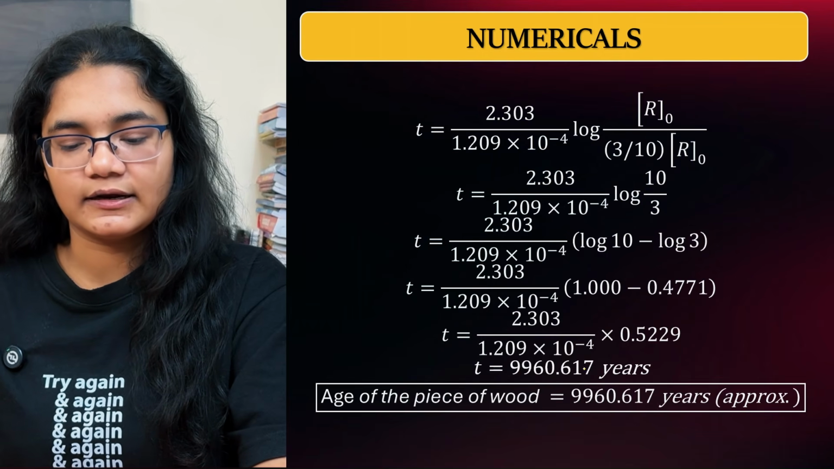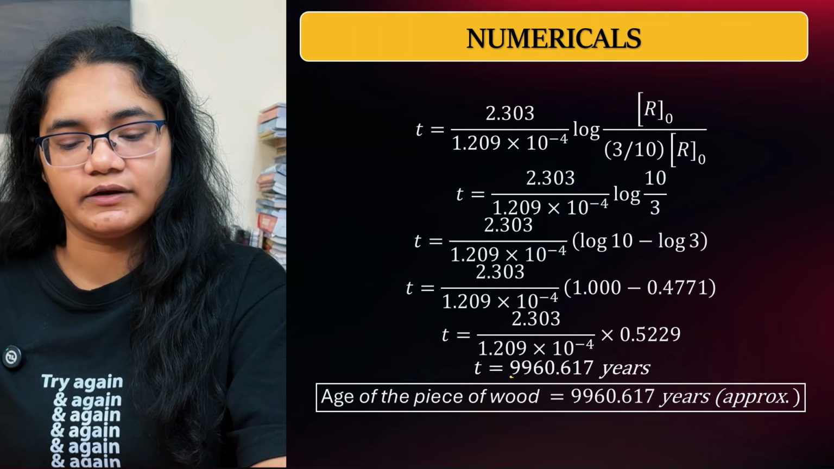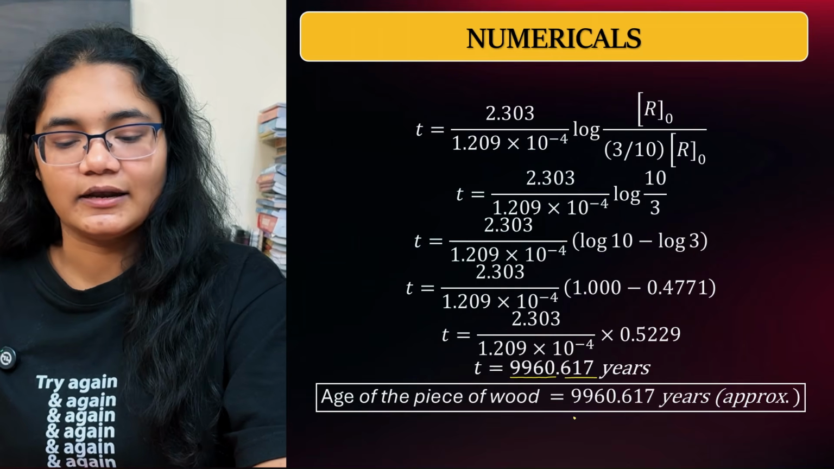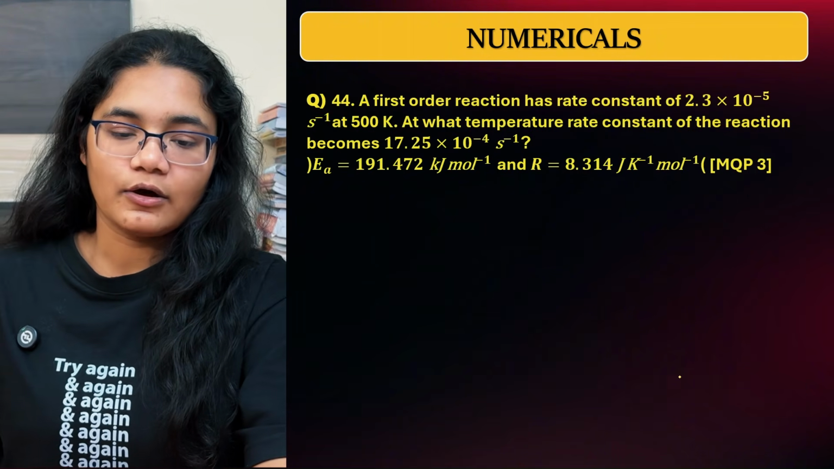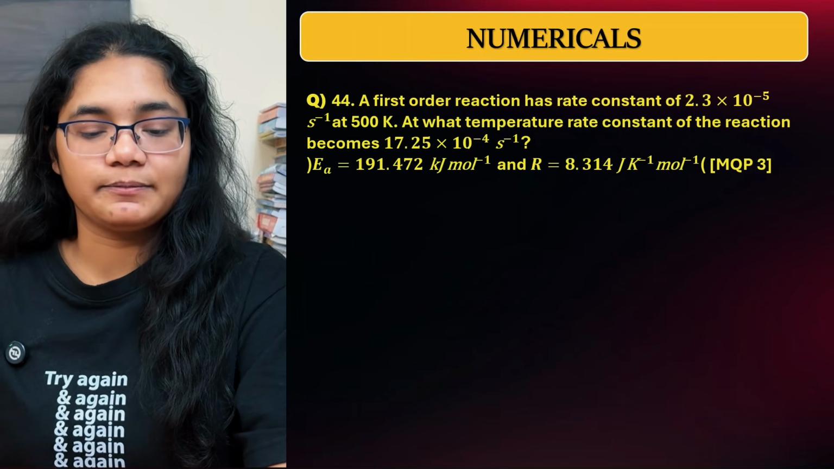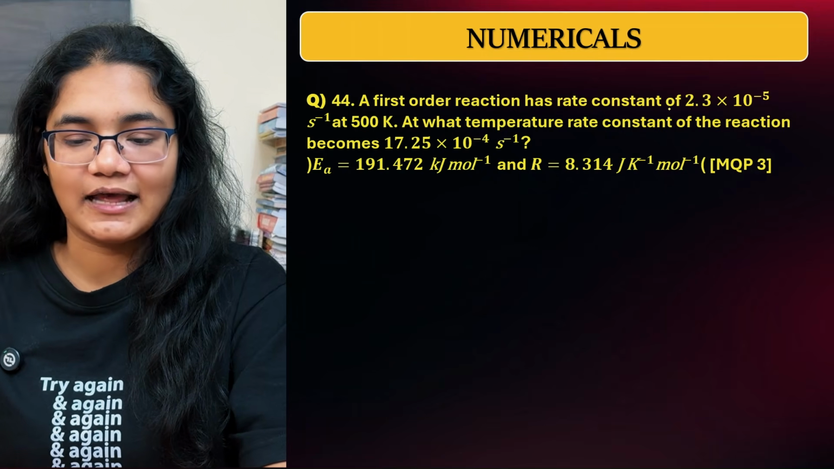And once we substitute all these values, we will get 9960.617 years approximately. Now coming to a question from model question paper 3, our first order reaction has the rate constant of this value.